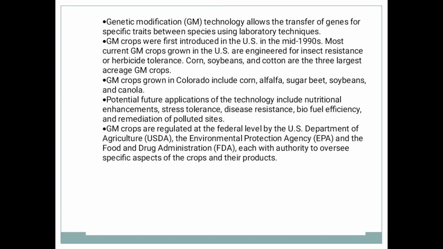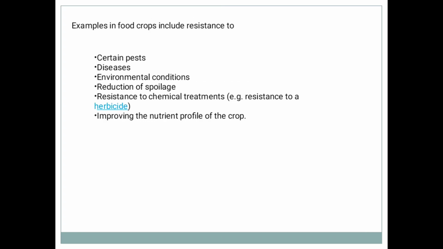GM crops were first introduced in the US in the mid 1990s. Most current GM crops used in the US are engineered for insect resistance or herbicide tolerance. GM crops grown include corn, alfalfa, sugar beet, soybean and cotton. Potential future applications of the technology include nutritional enhancement and stress tolerance. GM crops are regulated at the federal level by the US Department of Agriculture.